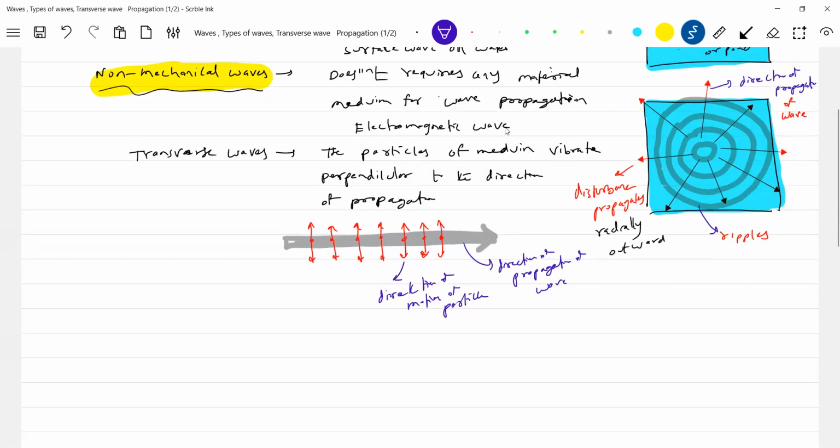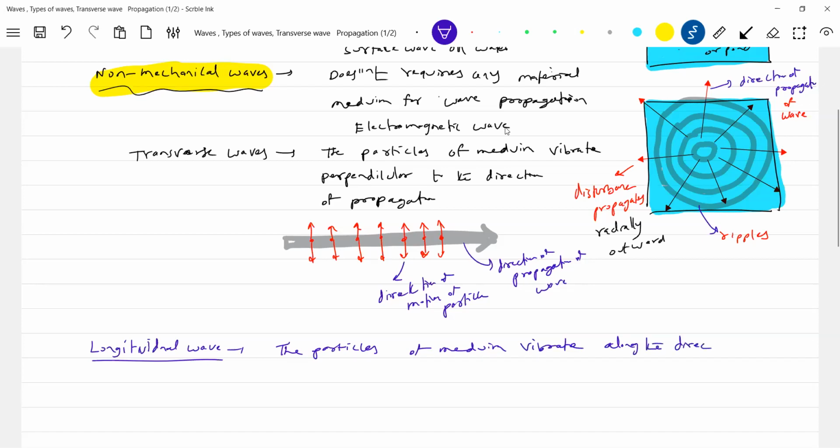What about the longitudinal wave? The particles of the medium vibrate along the direction of wave propagation.